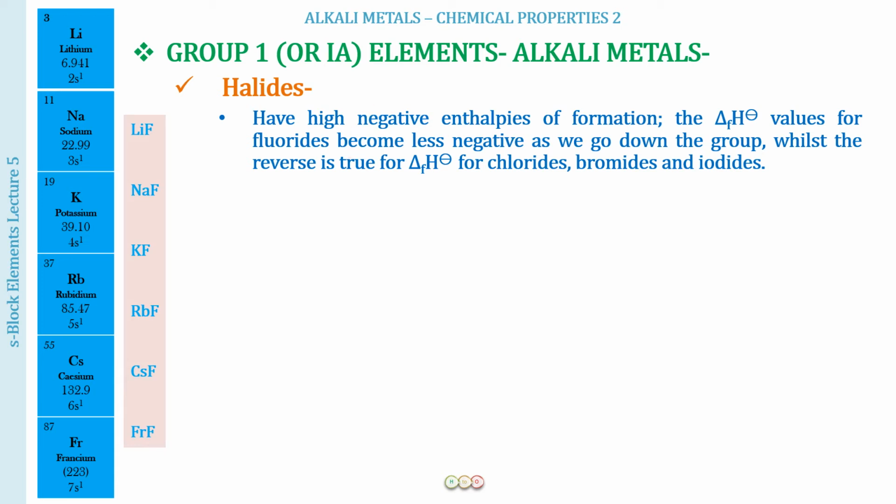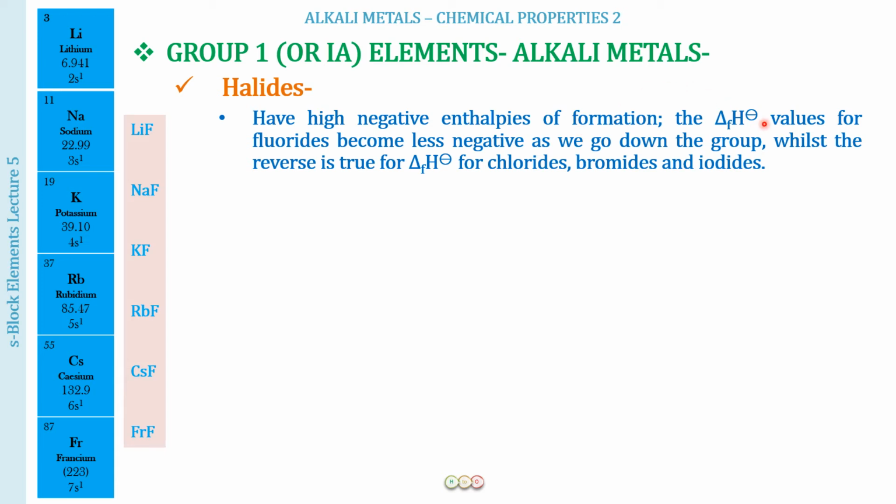And release of a lot of energy means the system is decreasing its energy. Whenever the system's energy decreases, that process is a favorable process. So this means the higher the negative enthalpy of formation, the more favorable the process is, and the more stable the compound is going to be. So related to the high enthalpies of formation, you can also remember the stability orders for these compounds.